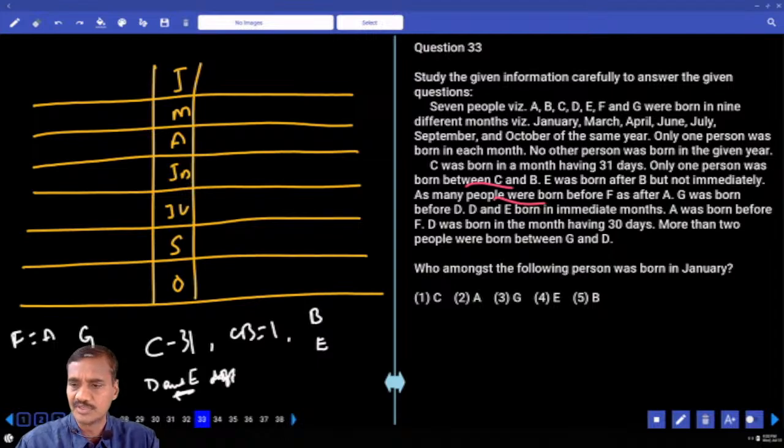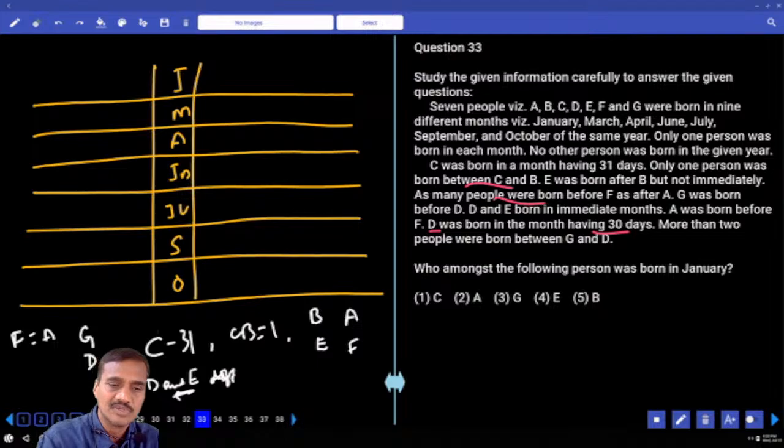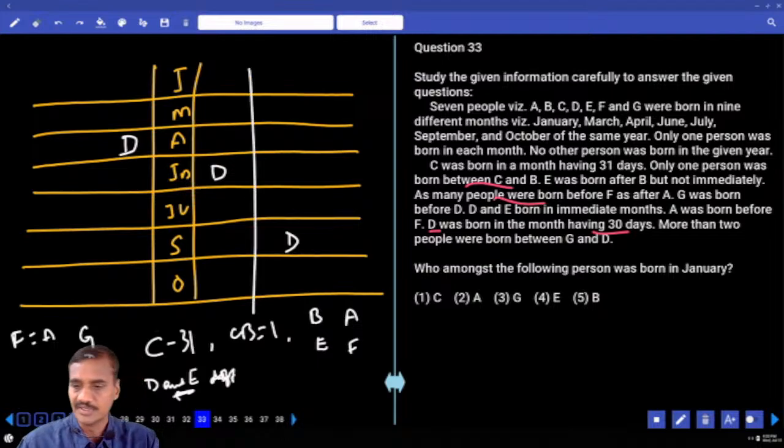And A was born before F. Where is this A? A is born before F. And D was born in the month having 30 days. Now how many possibilities do we have? D can be either in the month of April or June or September. Then, next one, more than 2 persons between G and D.